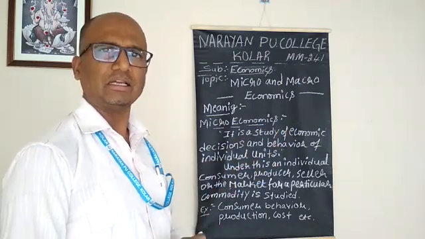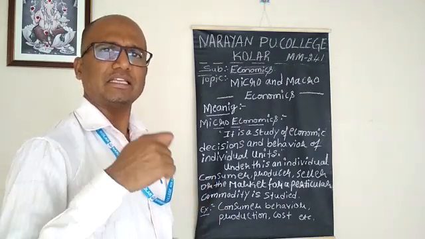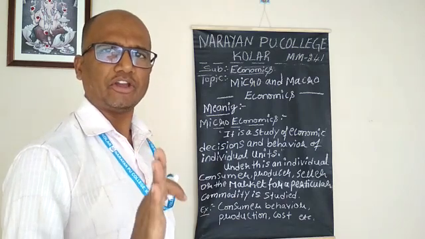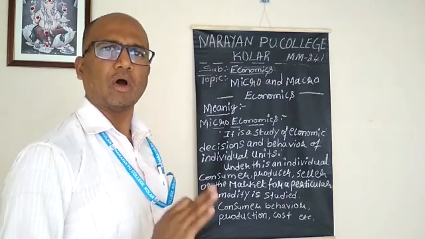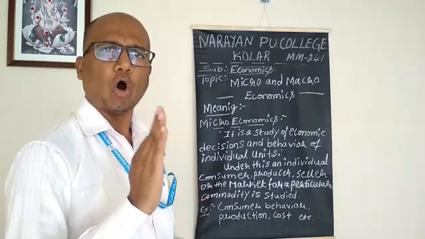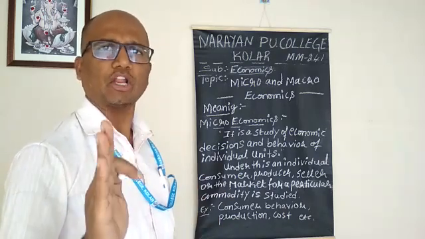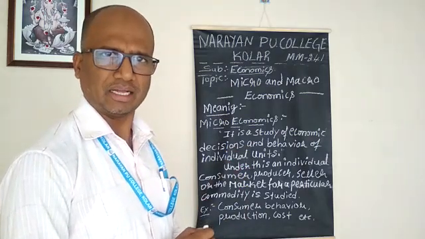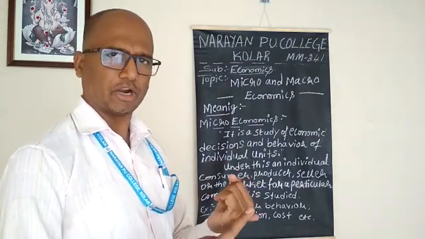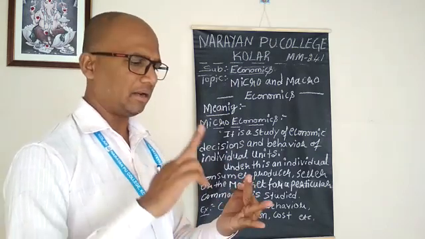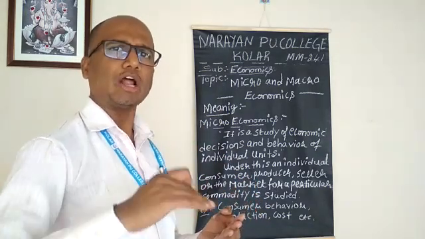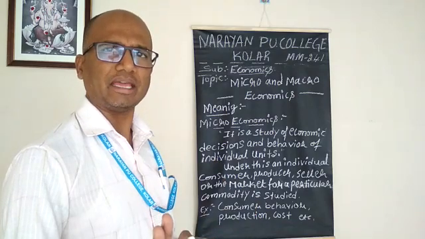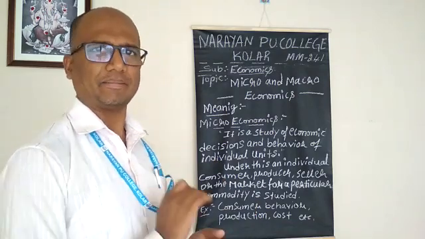In simple words, microeconomics is a study about the behavior of an individual unit or part of the economic system. Under this, the producer, consumer, seller or the market for a particular commodity are studied.